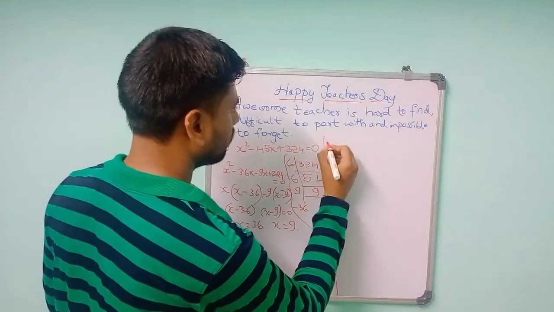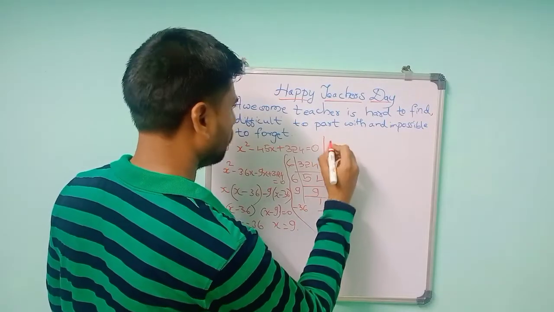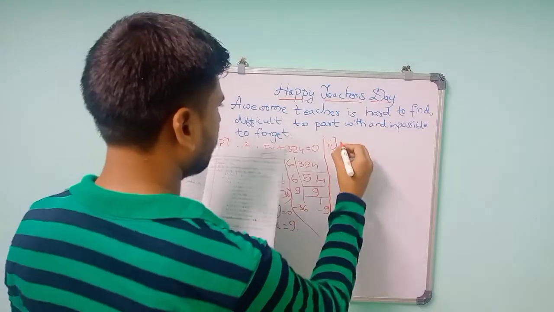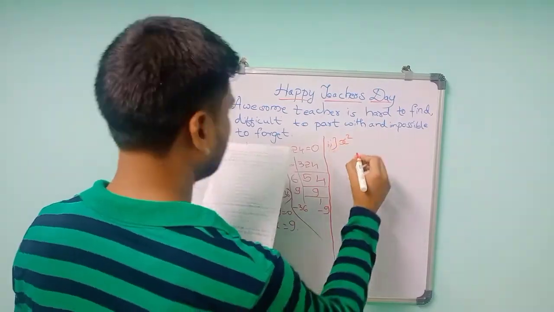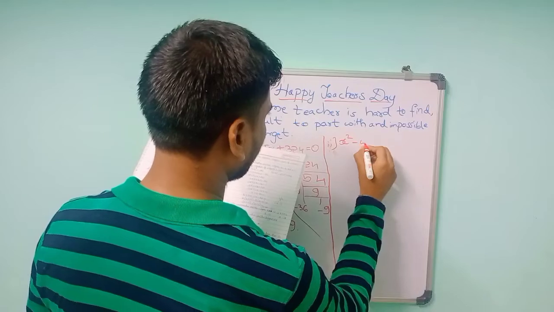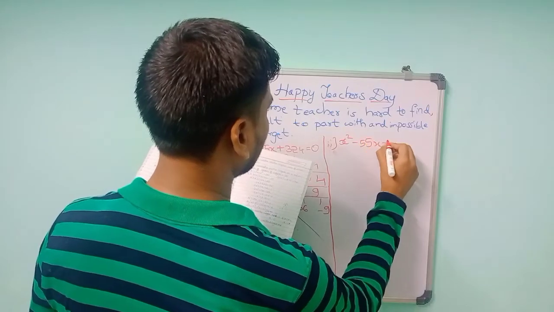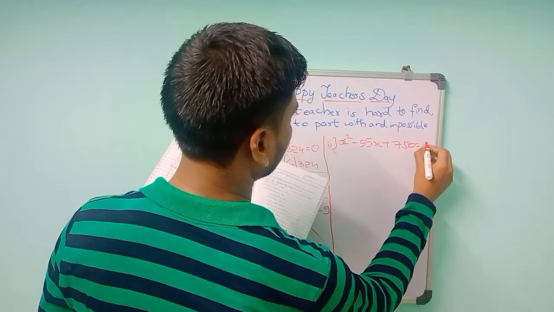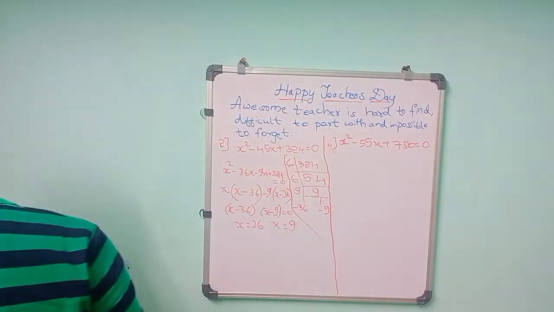Second question. x square minus 55x plus 750 is equal to 0. So this is also a large number.